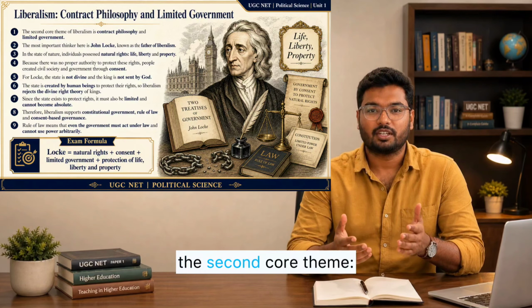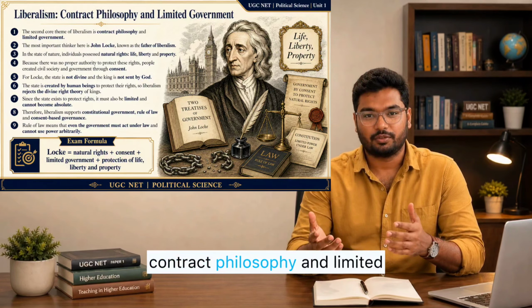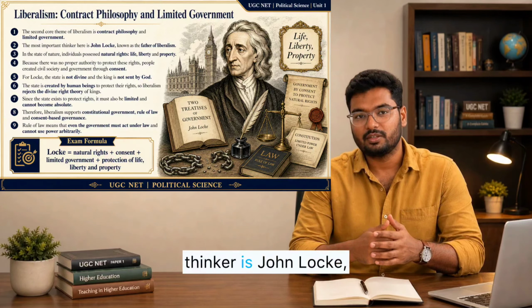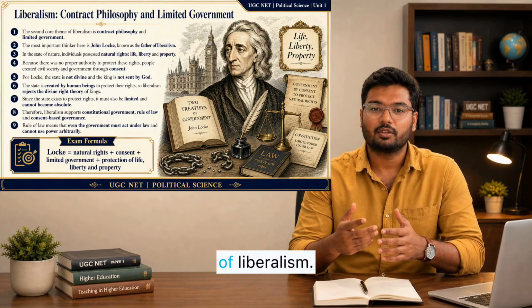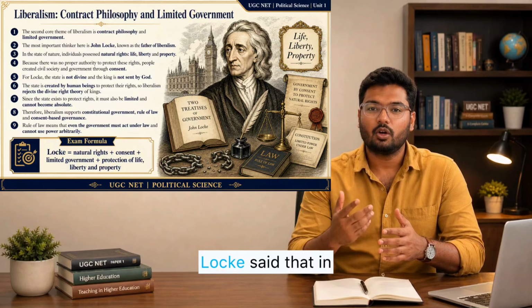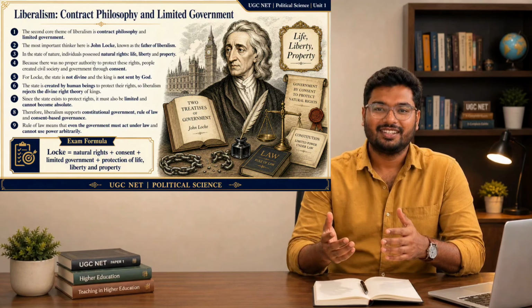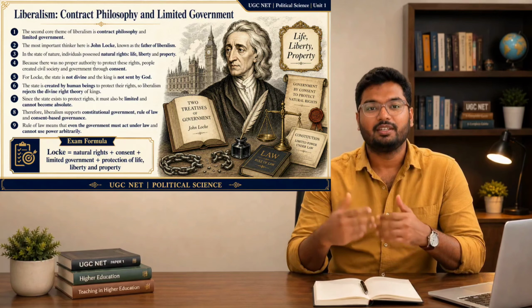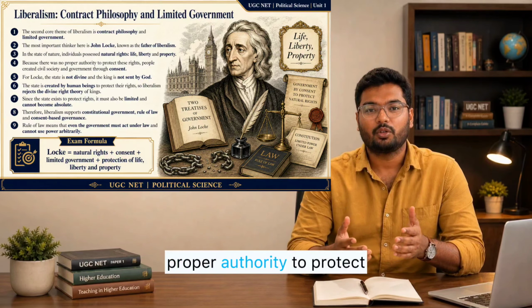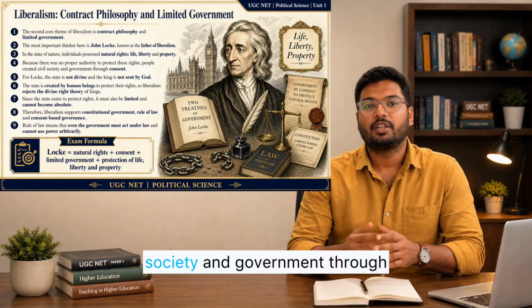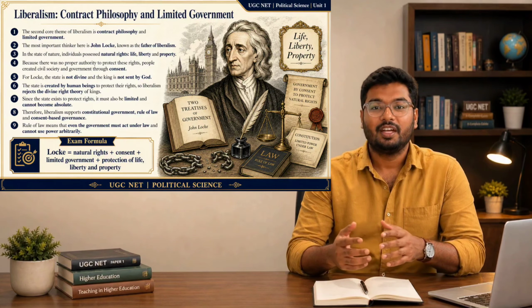Now we move to the second core theme, contract philosophy and limited government. Here the most important thinker is John Locke, known as the father of liberalism. Locke said that in the state of nature, individuals possessed natural rights: life, liberty, and property. But there was no proper authority to protect these rights. Therefore, people created civil society and government through consent.